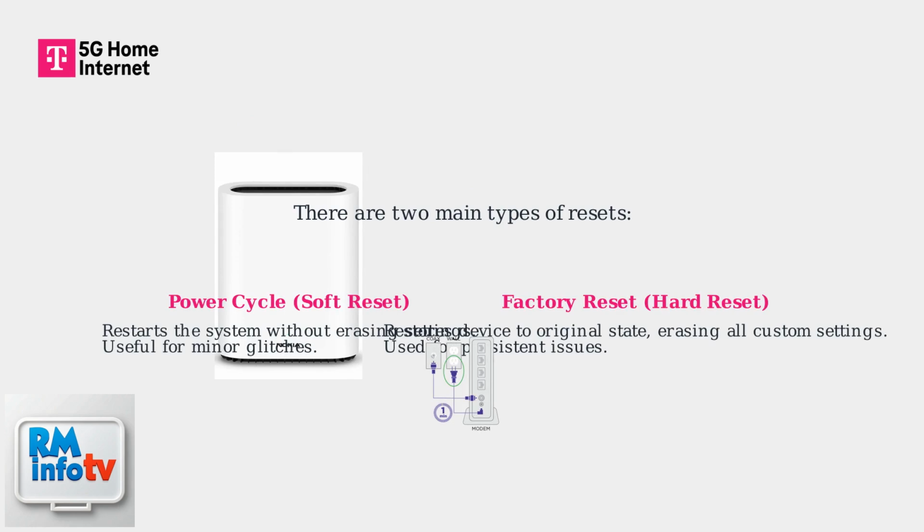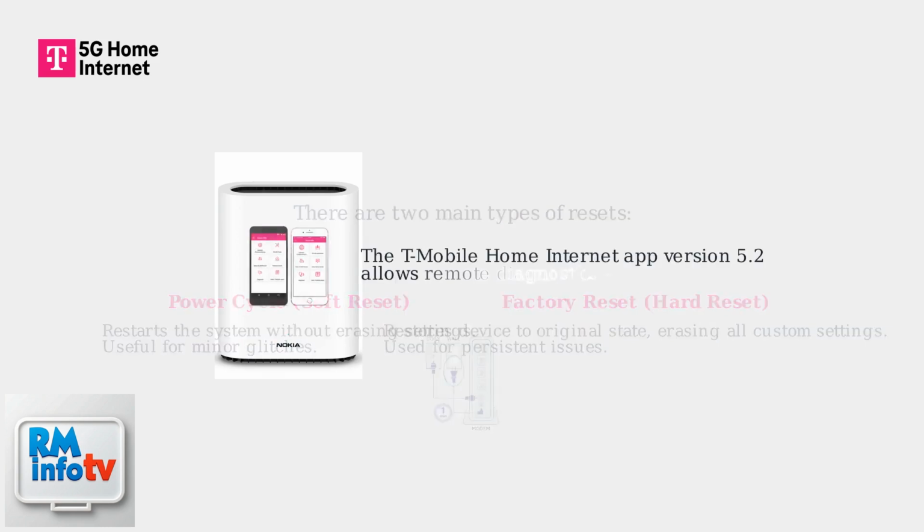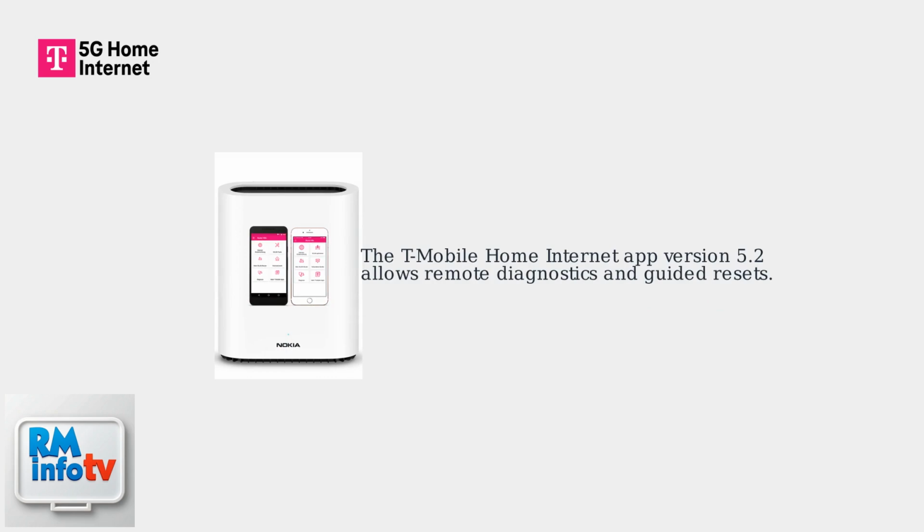A power cycle, or soft reset, restarts the system without erasing settings and is useful for minor glitches. A factory reset, or hard reset, restores the device to its original state, erasing all custom settings, and is used for persistent issues. The T-Mobile Home Internet app version 5.2 allows remote diagnostics and guided resets.